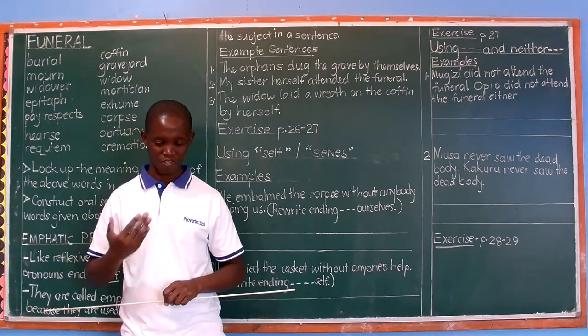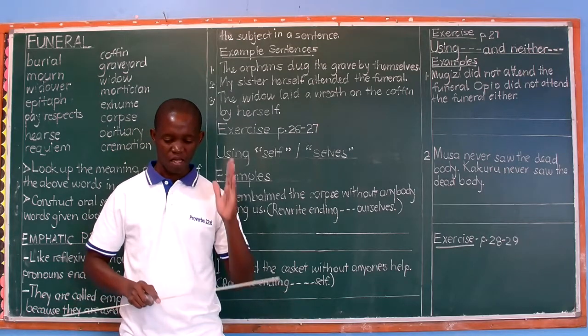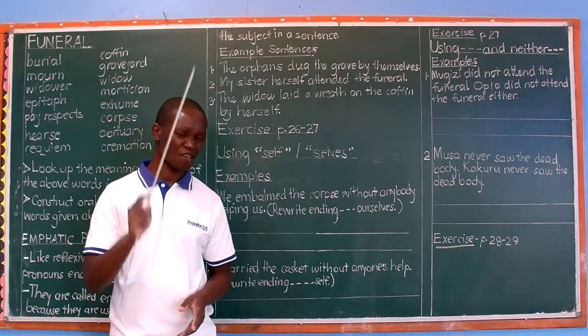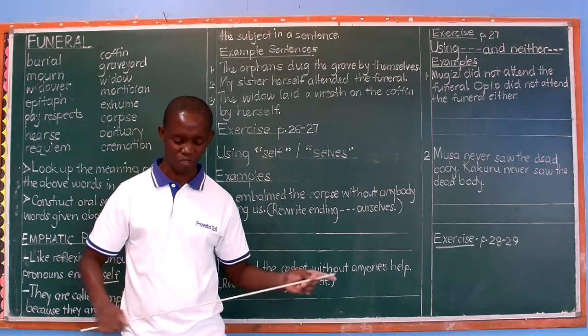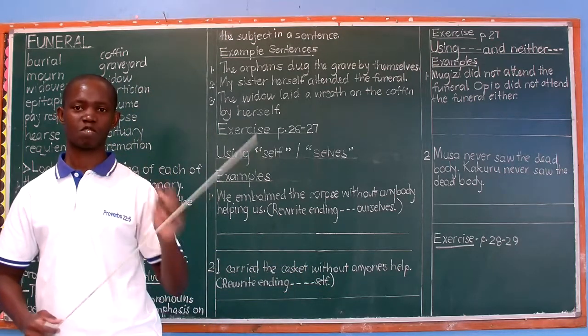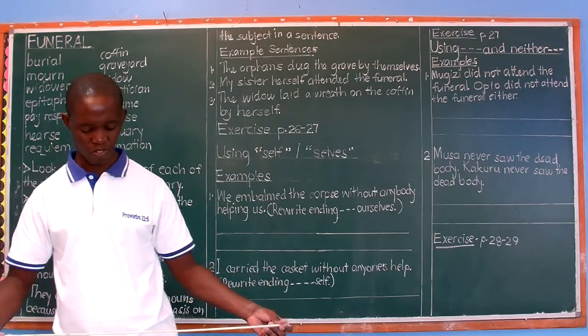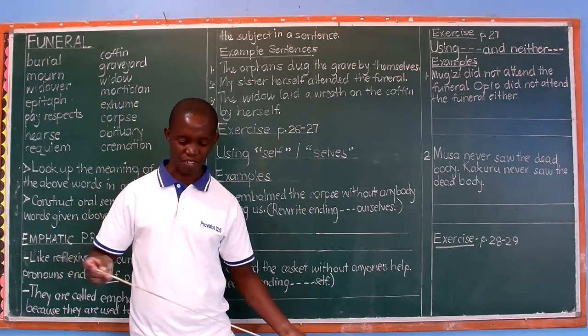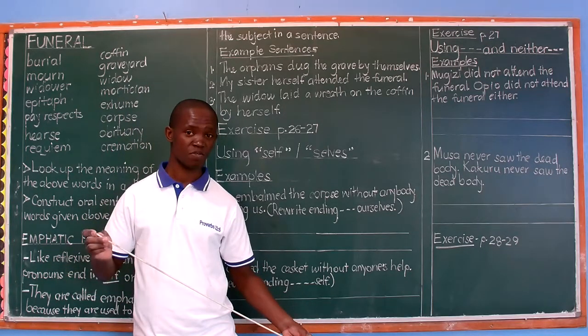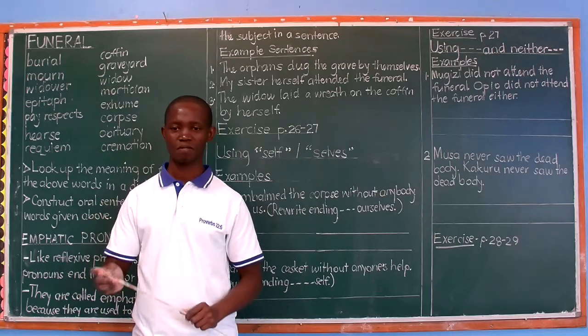Let me begin with despite. Despite doesn't take "of". Remember that. Despite doesn't take "of", but in spite takes "of". So we say, despite the fact that Chigozi is a friendly person, he does not attend funerals.